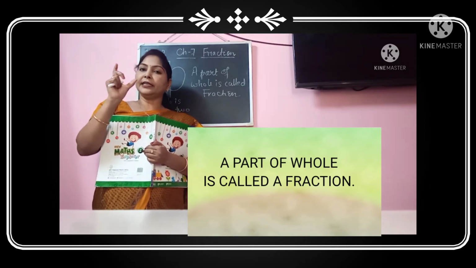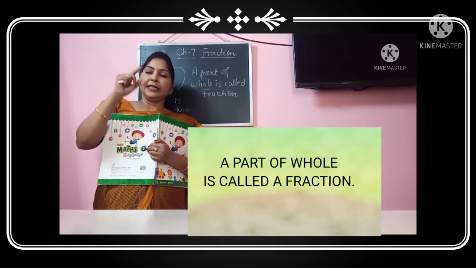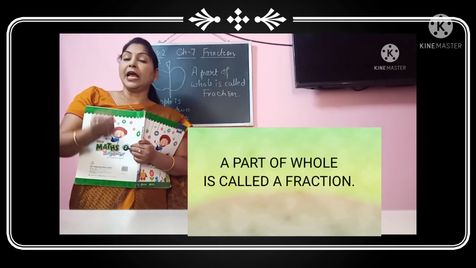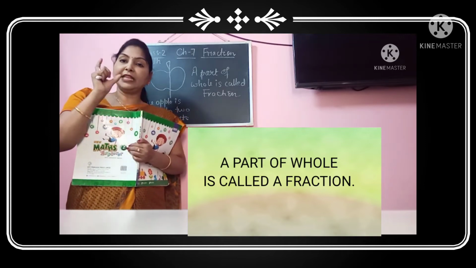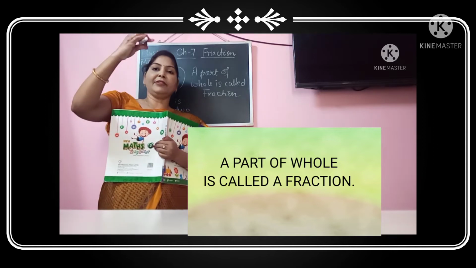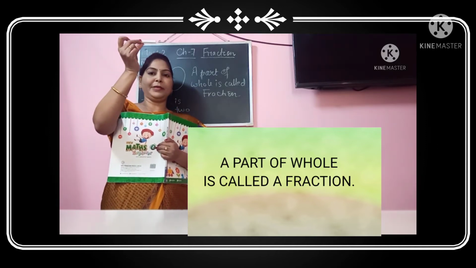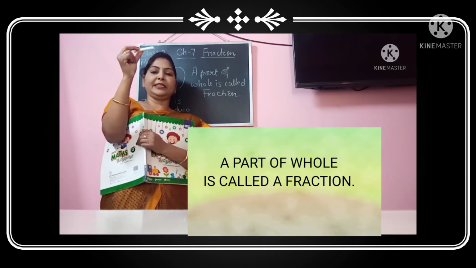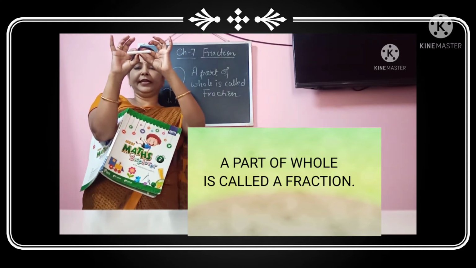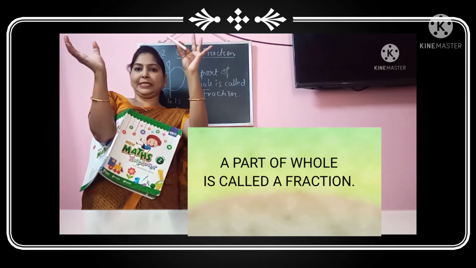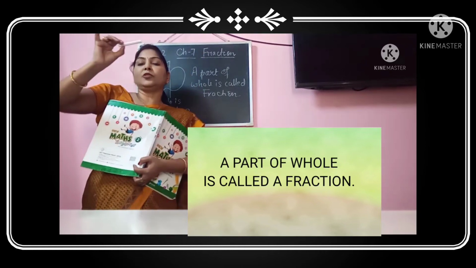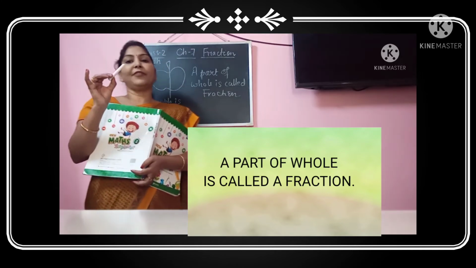Earlier the chocolate was one piece, then you broke it into two equal pieces, and each piece of that chocolate is called a fraction. Like I have a chalk here, you can see it's one piece of chalk. If I break this chalk into two equal halves, it will be two pieces. One piece of this chalk will be called a fraction.